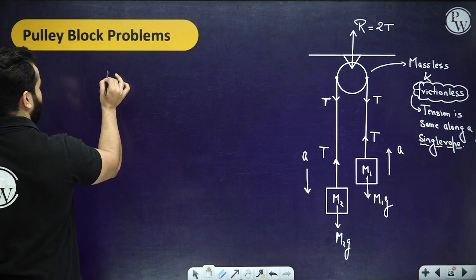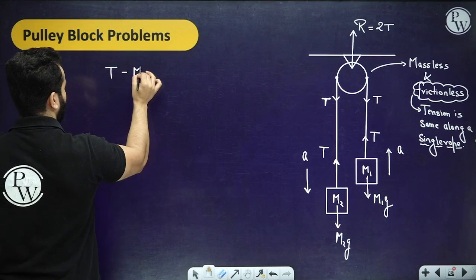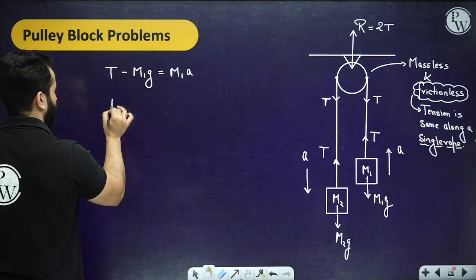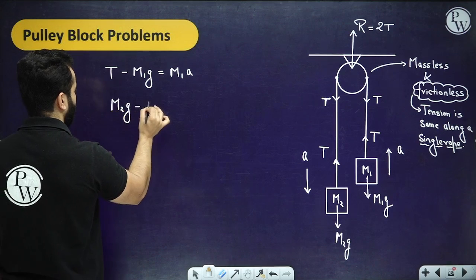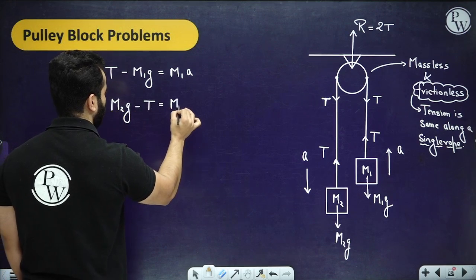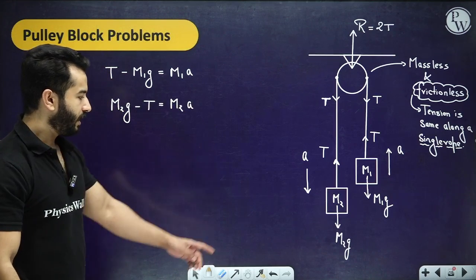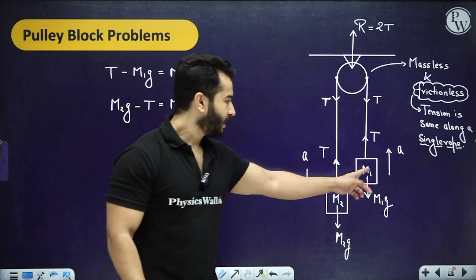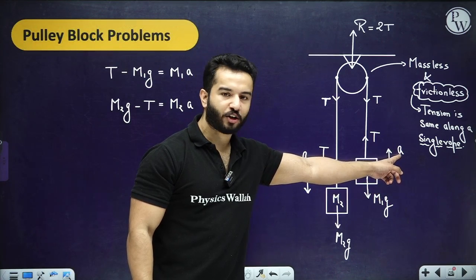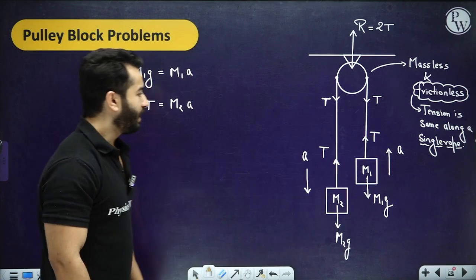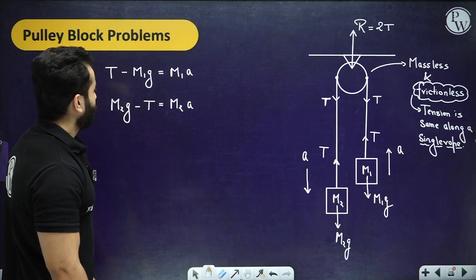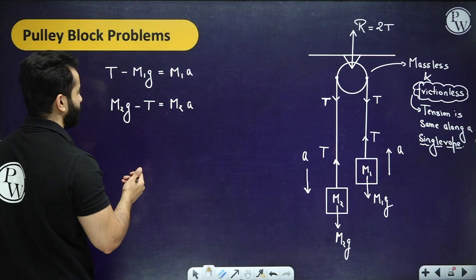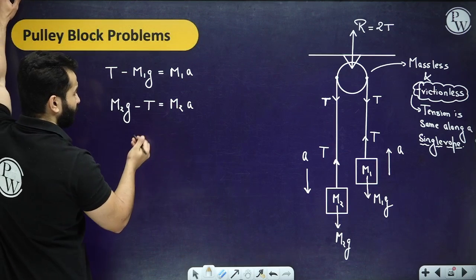So you have T minus M1G equals M1 into A, and M2G minus T equals M2 into A, right? We are writing M2G minus T like this because the block is moving with an acceleration A in the upward direction. That's why we have written T as the greater force, right? So if you add them, you can find out what the acceleration is. Is that correct? So let's add them.